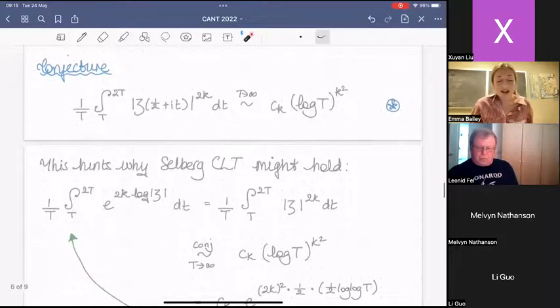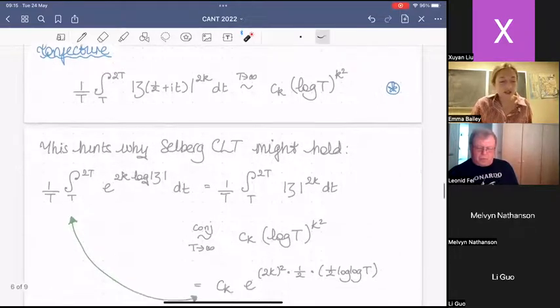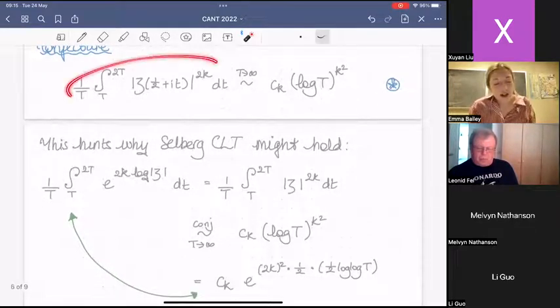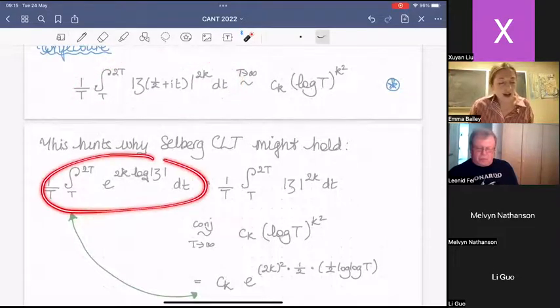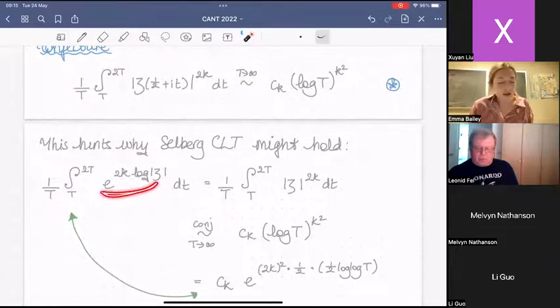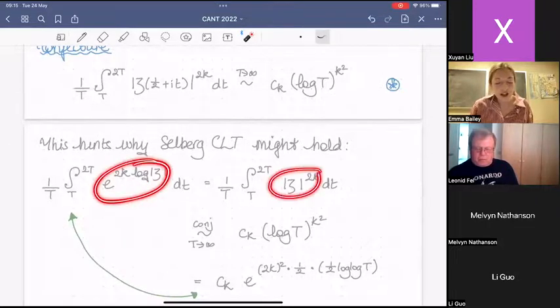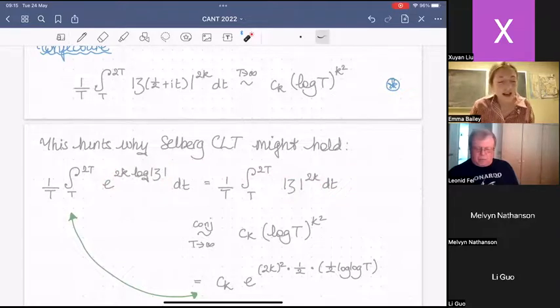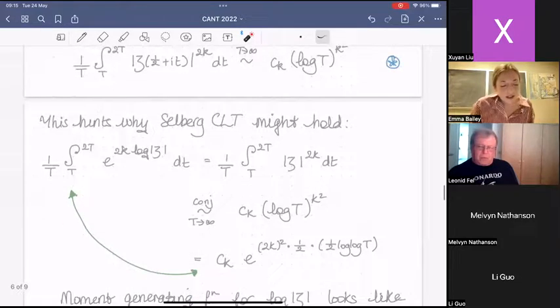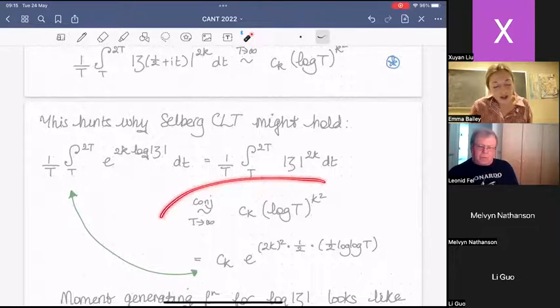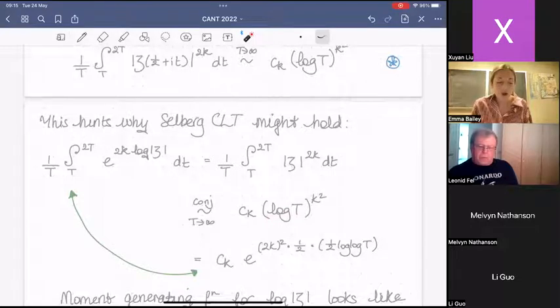Let me comment that this actually hints at why we might expect Gaussian behavior to be associated with zeta. These are the moments. I'm not going to do anything on the left-hand side, I'm just going to exponentiate zeta. So e to the 2k log zeta certainly is zeta to the 2k. I'm being lazy and dropping the notation half log half plus it. This is a trivial equality, and conjecturally this grows like log t to the k squared.